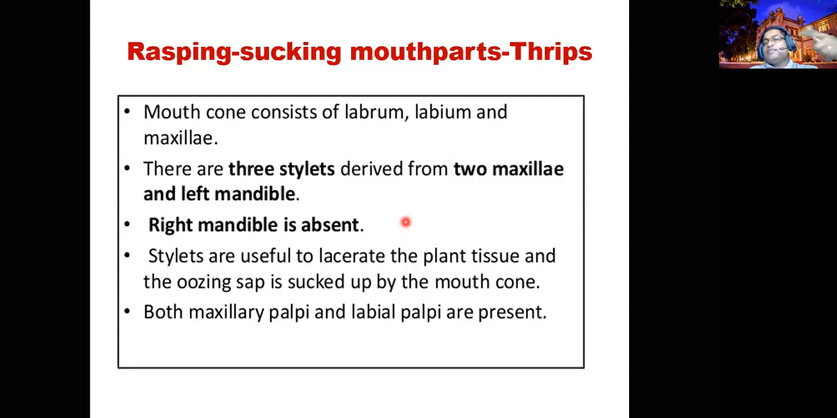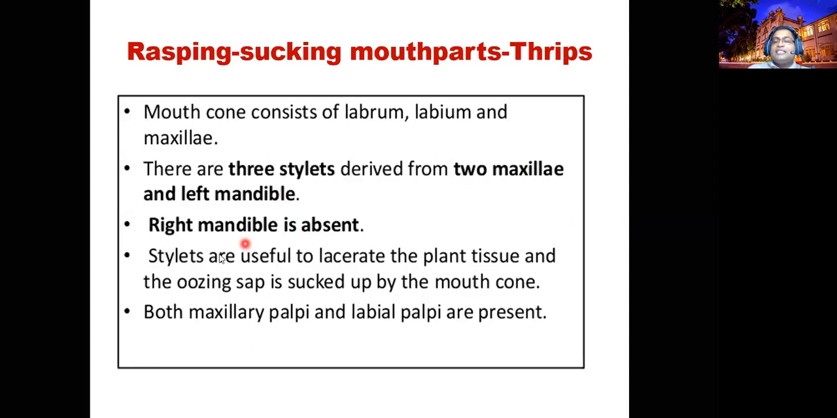Once the mandible is rasped, then they are sucking. That's what is the confusion, because whether it is under the solid feeder or liquid feeder, it's showing both, but it's asymmetric. The right mandible is absent, so only 3 stylets instead of 6 stylets. You can find 2 maxillae and the left mandible. Only 3 stylets are there, right?